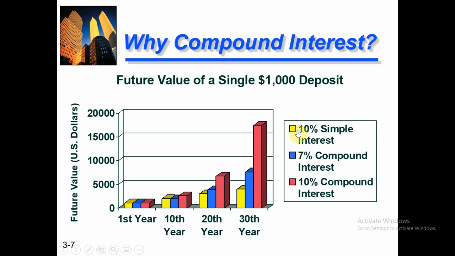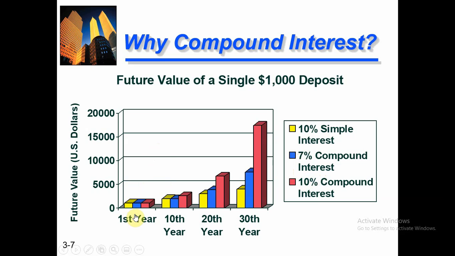The yellow color represents simple interest at 10%, the blue color represents 7% compound interest, and the maroon, or red, color represents compound interest at 10%. So we will see in the graphical representation how the different interest structures affect your investment plan over the time period.